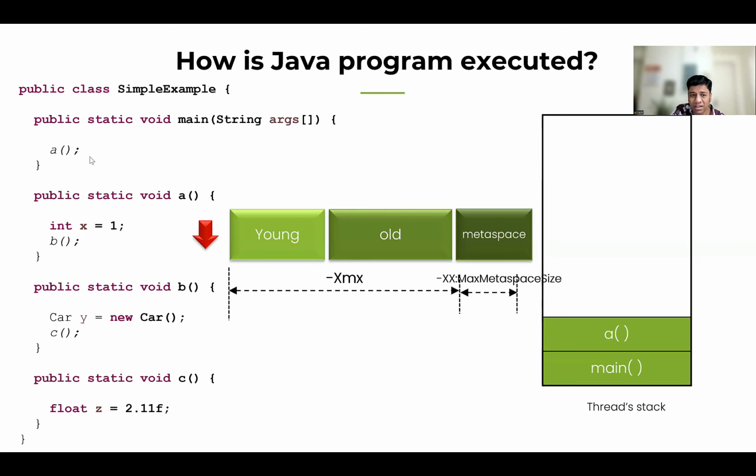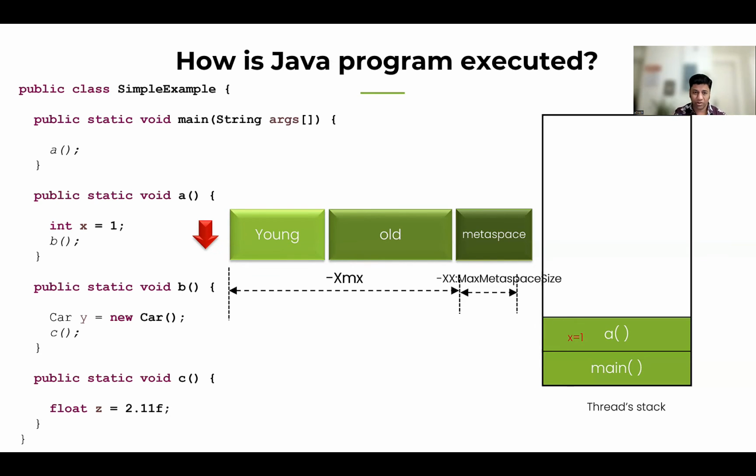But friends, this is a primitive data type, integer. It's not a complex data type. And also this is a local variable, only visible within this method. So all the local variables are stored within this thread stack frame itself. Look at this. X is the local variable, so it's stored here. Since it is a primitive data type, value 1, it's also stored in the thread stack frame itself. It just goes in here. So this is where it gets stored.